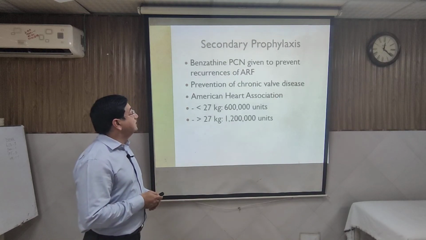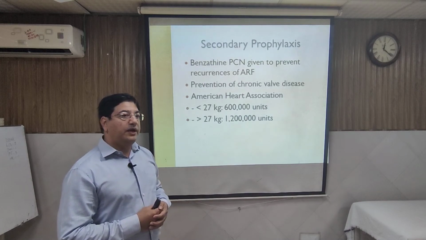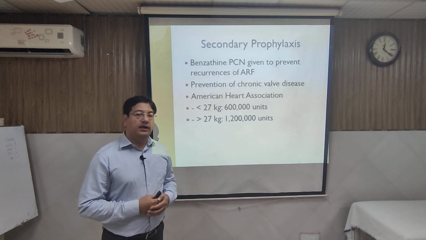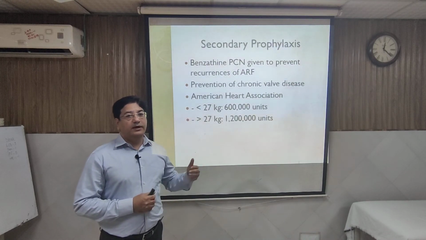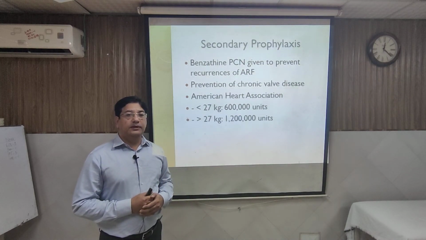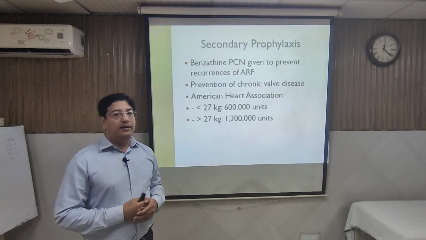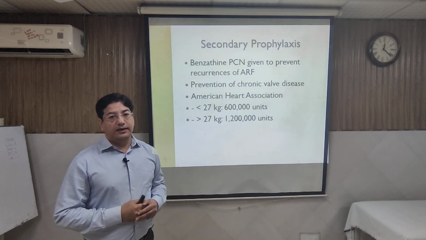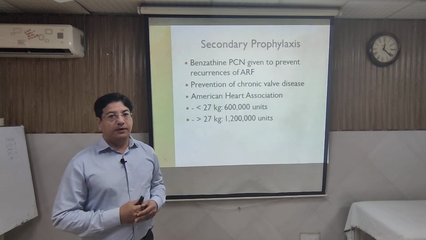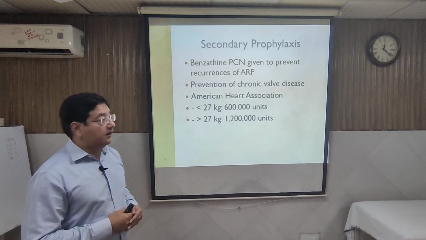And what is secondary prophylaxis? Secondary prophylaxis is given to any patient who is diagnosed with rheumatic fever or rheumatic fever with carditis, for a different time period, so that this infection should not reoccur. To prevent the recurrence, because recurrence is associated every time with more damage to the heart and sometimes permanent damage to the heart. So that can be a risk for life.